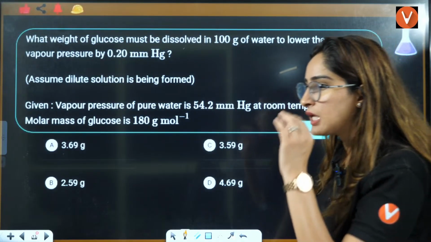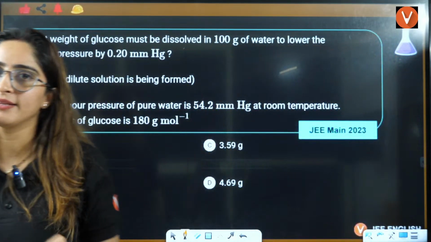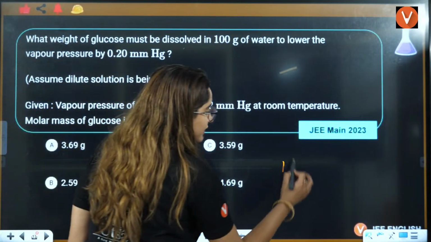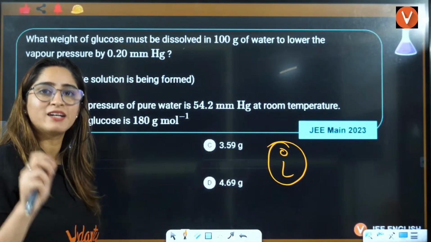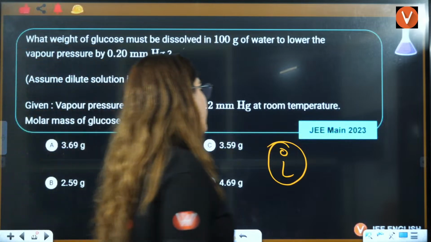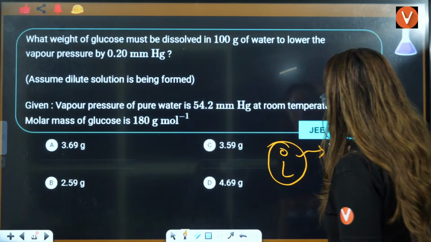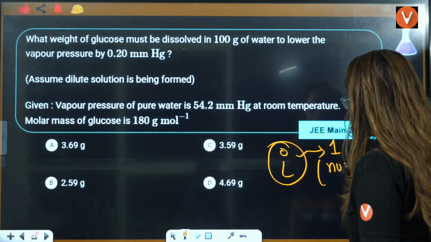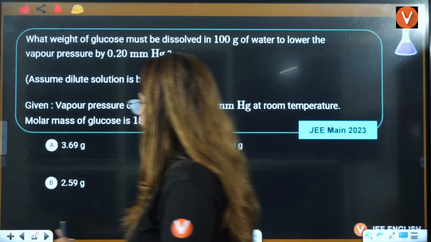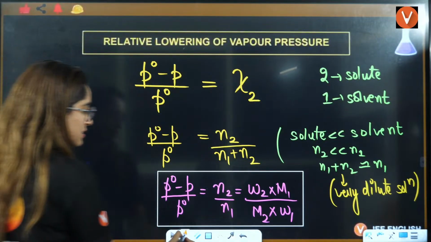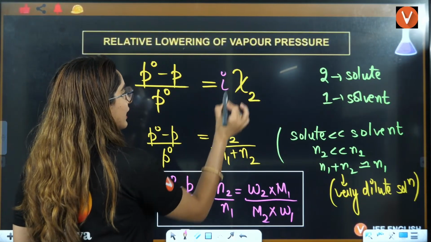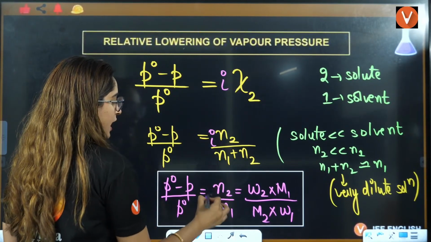Okay. Now beta, let me tell you one thing while we are doing these questions. There is a thing called i, that is the van 't Hoff factor. I'll take a dedicated lecture on that, on how to solve for the value of i. Don't worry about that. Till now, just remember i is equal to 1 if you have any non-electrolyte. In all the cases, the van 't Hoff factor will be used here. I will be here.